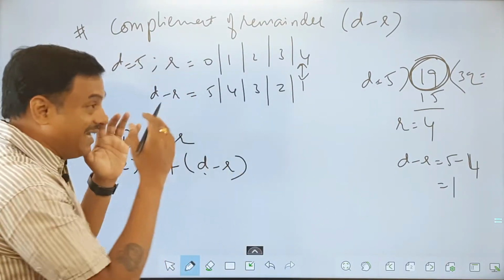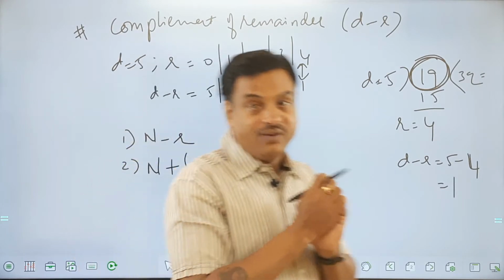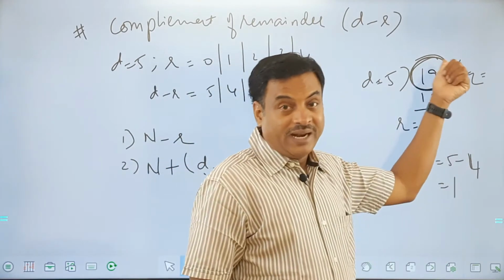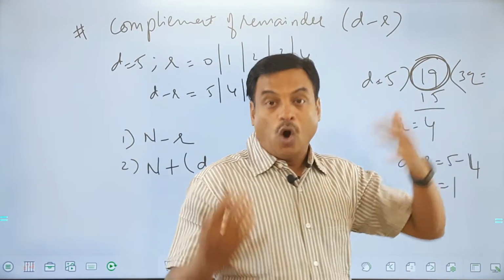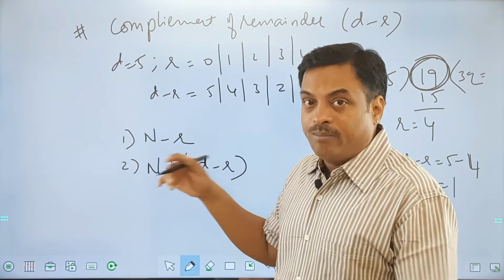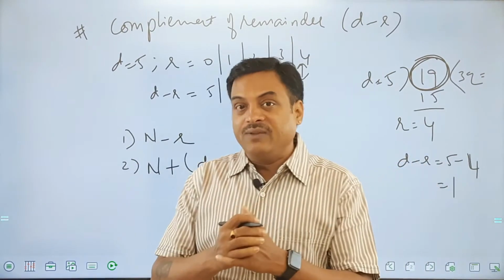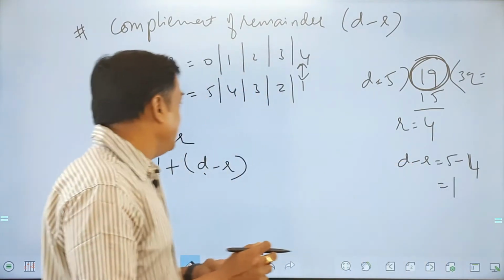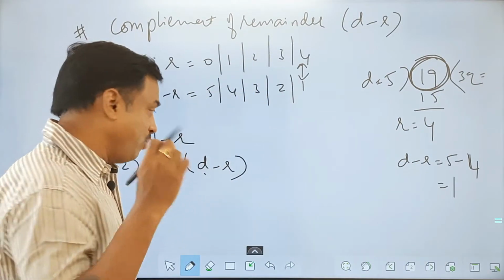So to make a dividend exactly divisible by a divisor, there are two approaches. One, subtract the remainder from 19, or add the complement of the remainder. These are the two different methods by which I can make any dividend exactly divisible by any divisor. So complement of a remainder will be an important point for us.